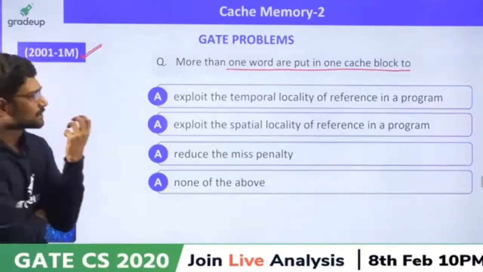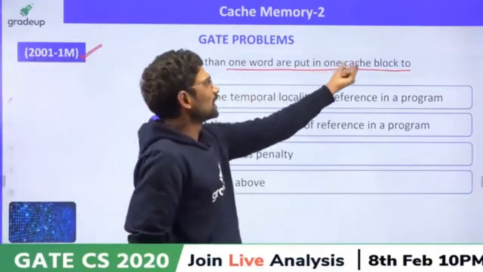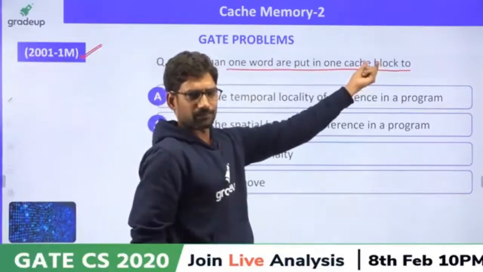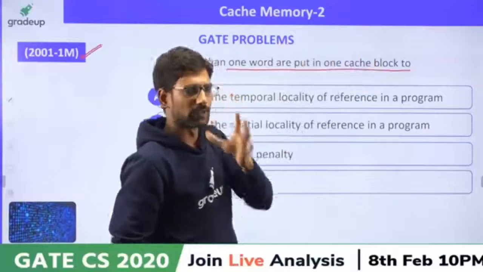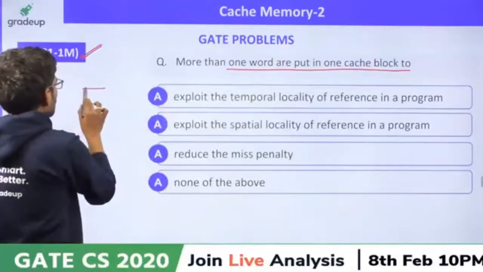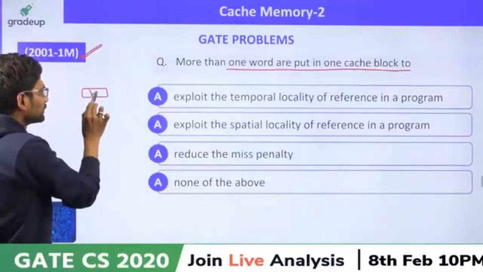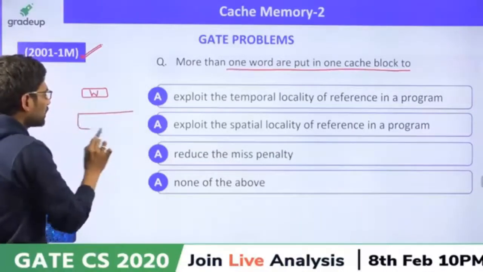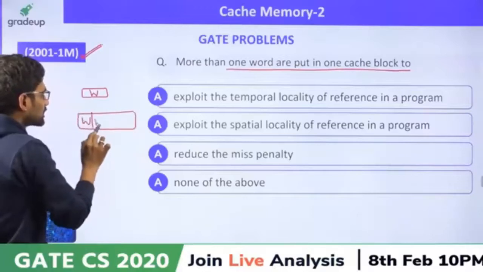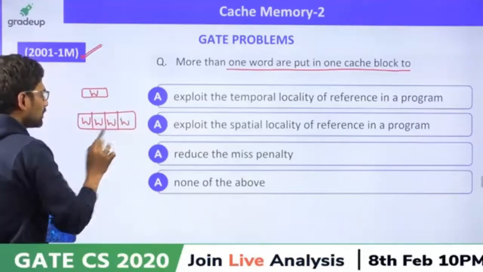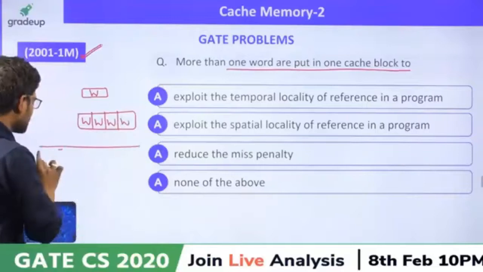Guys, in one cache block, if there is only one word, in one cache block there is only one word. In one cache block, there are 4 words or there are 8 words.